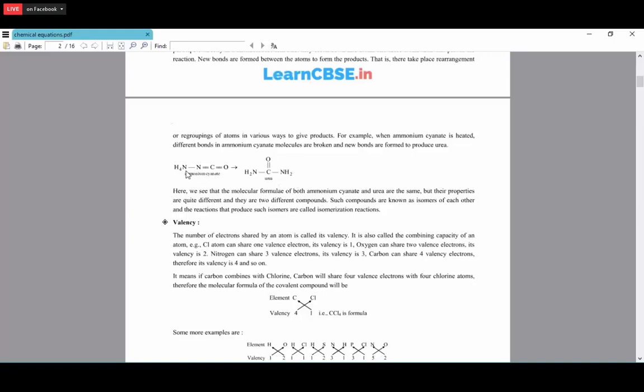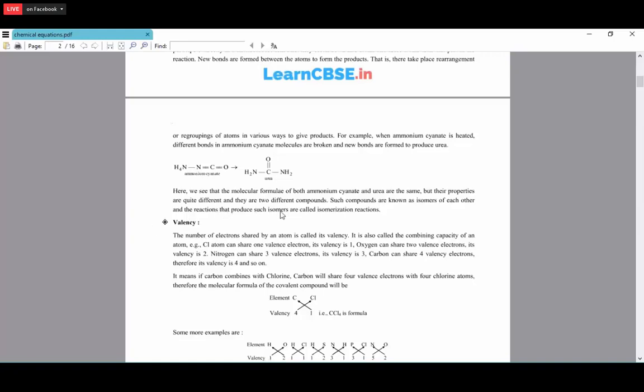Here it contains two nitrogen, here also two nitrogen, one oxygen and four hydrogen. Here two hydrogen, here two hydrogen, so totally four hydrogen. So the molecular formula of both compounds is the same. These compounds we call isomers. It means compounds which have the same molecular formula but different structural formulas. That we call isomers.